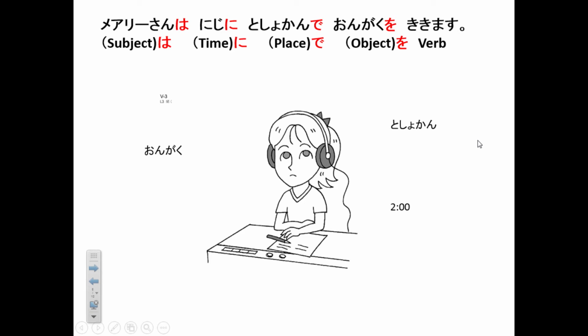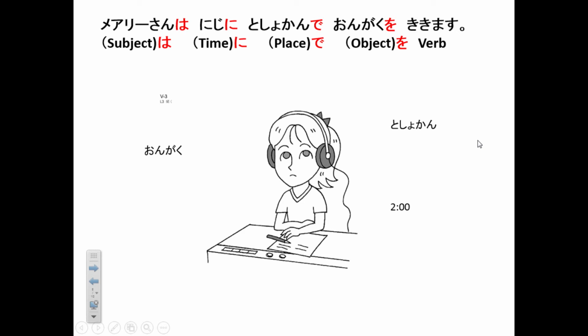It becomes メアリーさんは2時に図書館で音楽を聴きます。So remember, after the subject is particle は. Now the new particle に. Well, に is used for destination too, but you can use that for time too. 2時 and に, and then place plus で, object and を, and then the verb comes at the end. That's the most natural order.